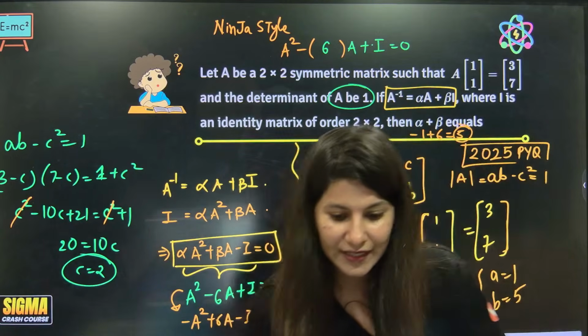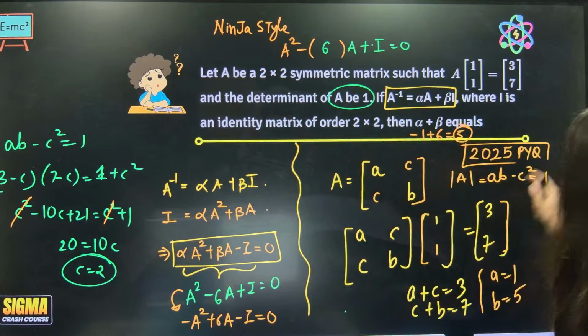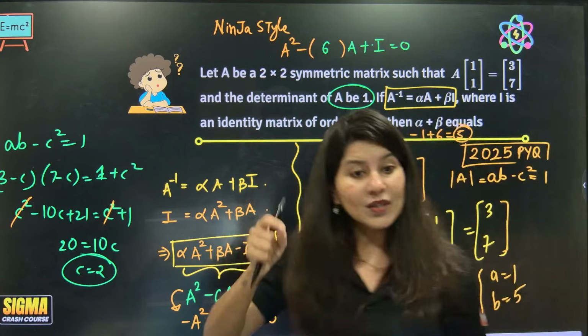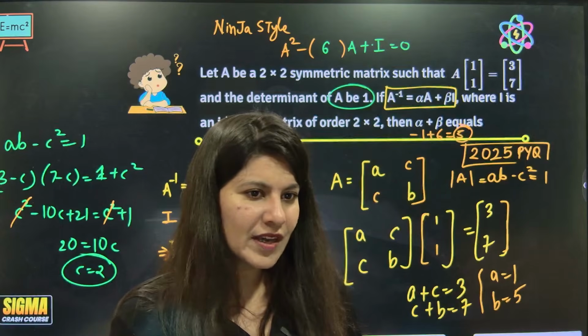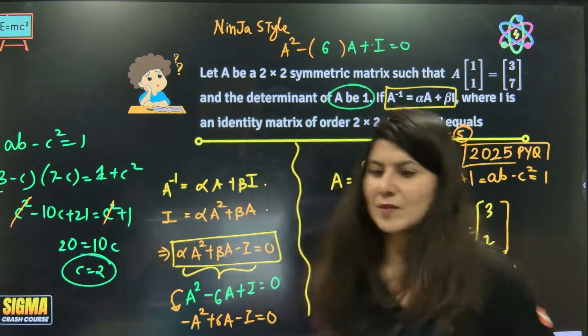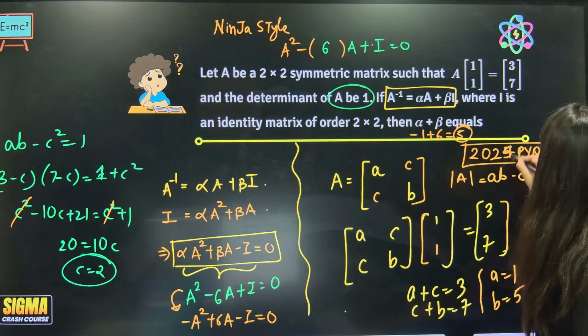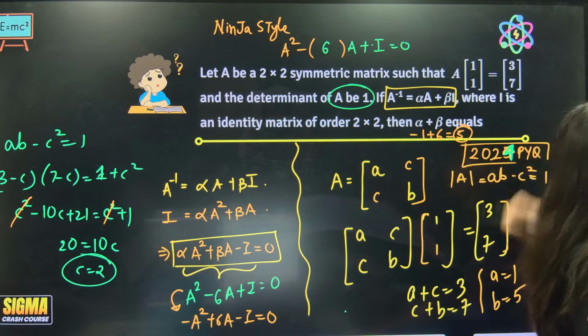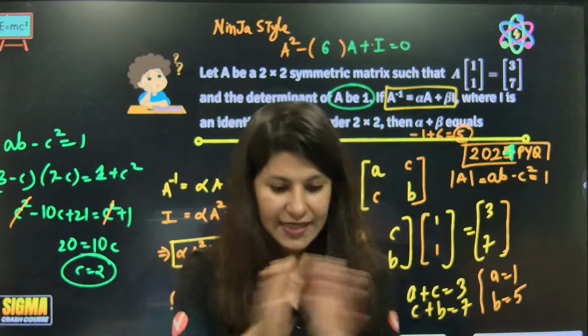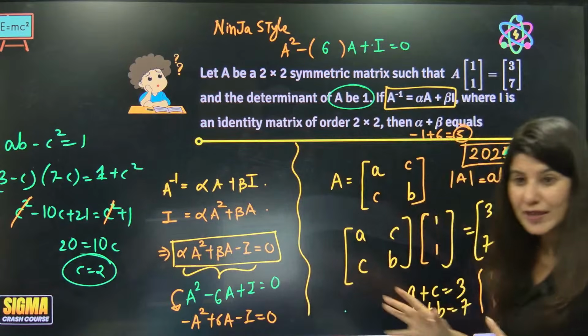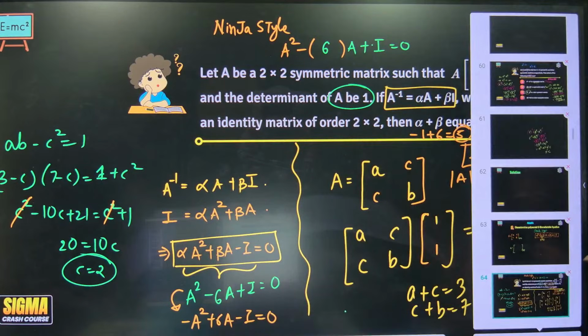Yes, this is a JEE Main PYQ, JEE Main 2024 PYQ. Getting it, everyone? Good question. Ninja style, but a good question.